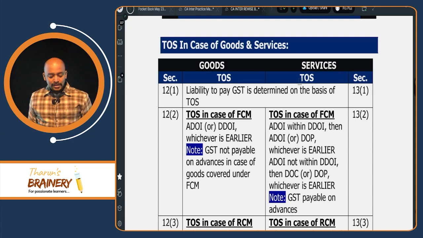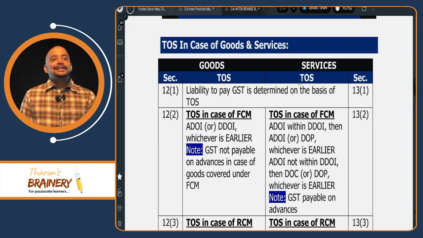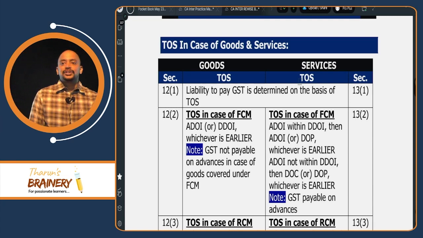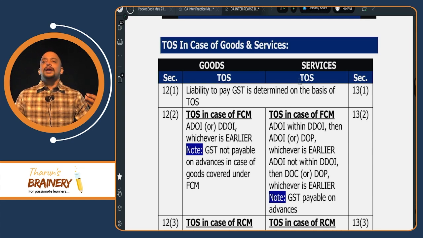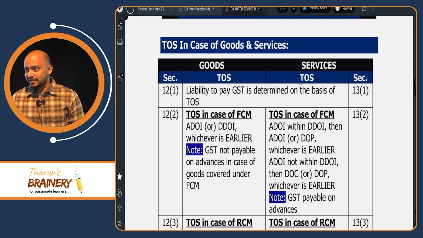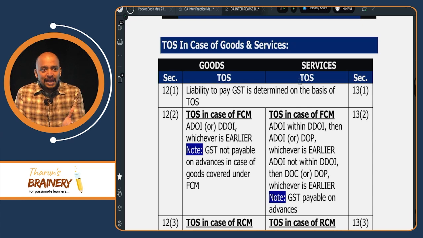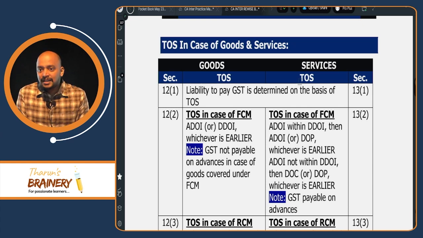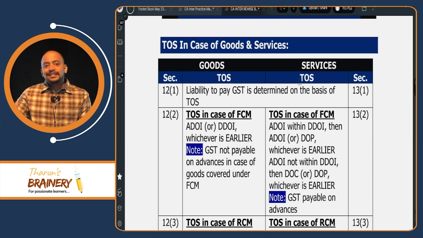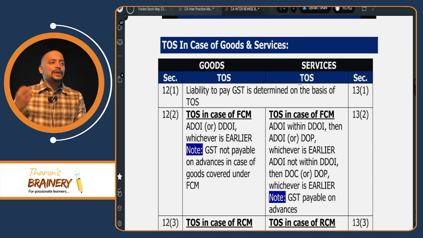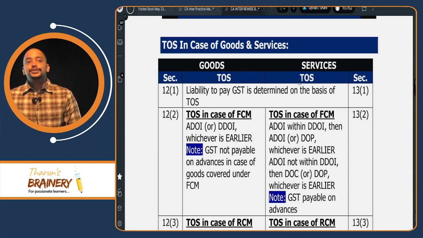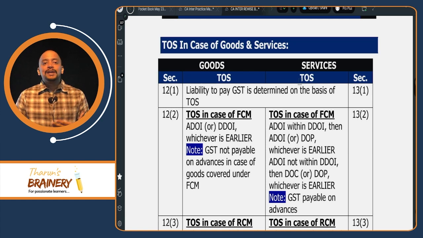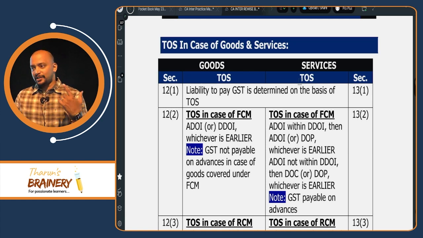Now we are moving on to section 12 and 13, that is time of supply in case of goods, section 12, and time of supply in case of services, section 13. What is the purpose of time of supply? Mainly time of supply is to determine the due date of payment of GST. For example, if time of supply for a transaction falls in this month, then we need to pay GST by next month 20th. So that is the due date. So mainly when we need to pay tax depends upon the time of supply. So the objective of time of supply is mainly to determine the due date of payment of GST.